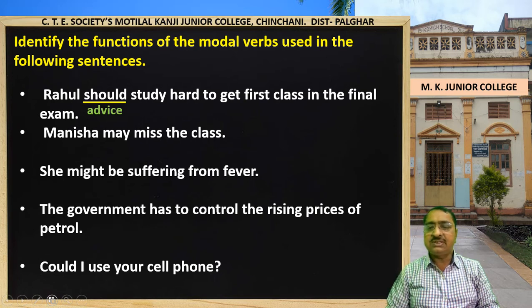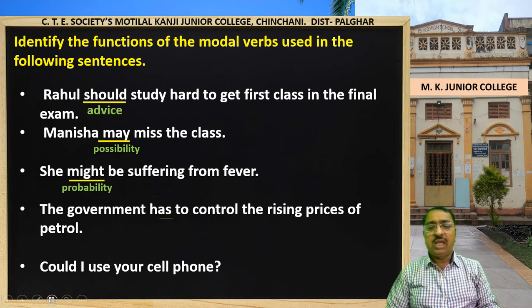In the second sentence, Manisha may miss the class. Here the auxiliary verb may shows possibility. The next sentence, she might be suffering from fever. Here the modal auxiliary might shows probability or possibility.